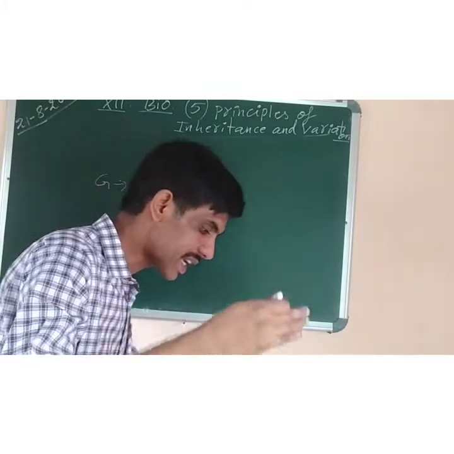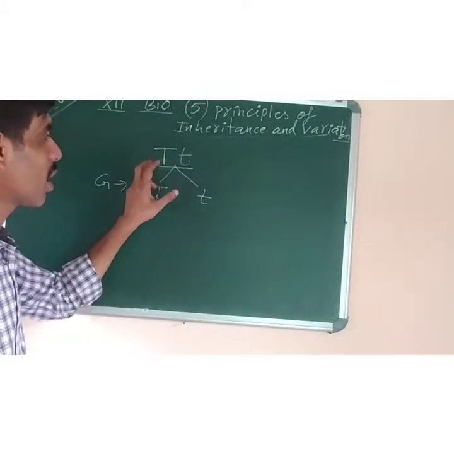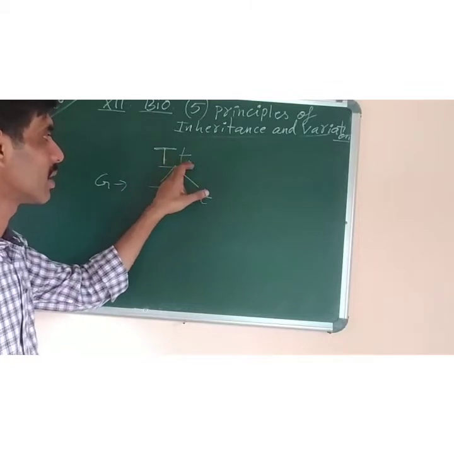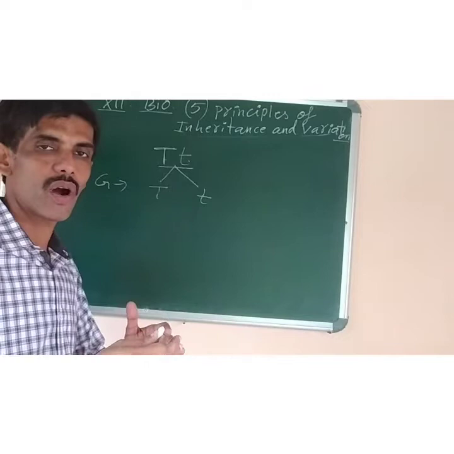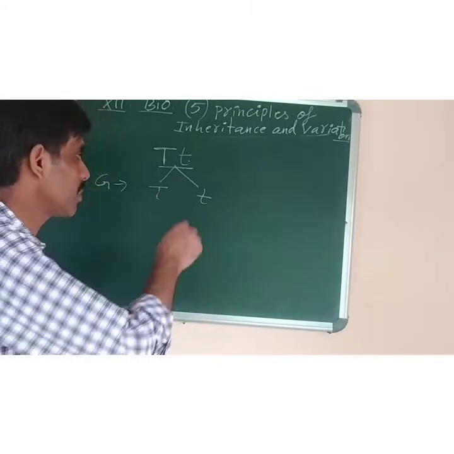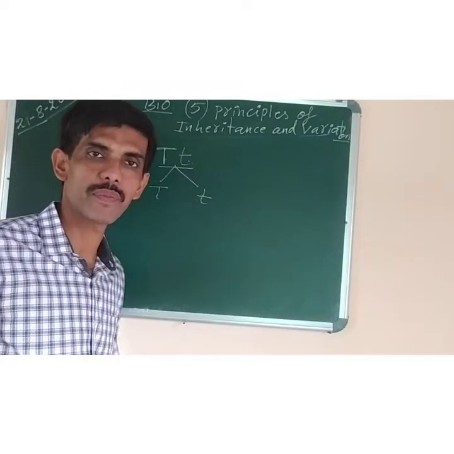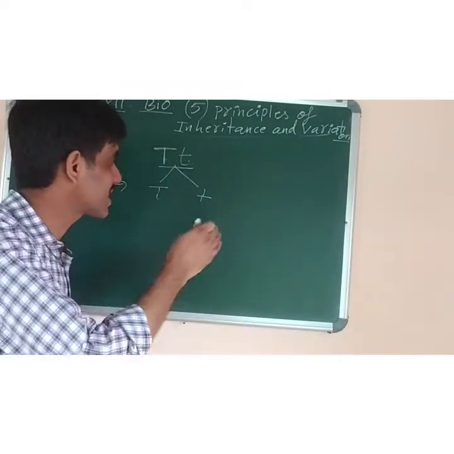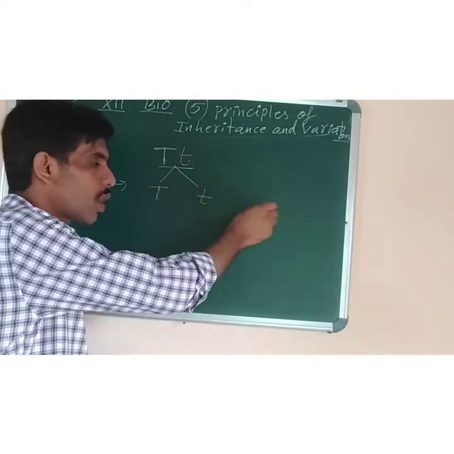So the law of segregation, or law of purity of gametes, states that although both the alleles are present together, they do not blend with each other. It doesn't mean that tall and dwarf will mix to form a medium height of the plant. No, they will separate either as capital T or small t, either for tallness or for dwarfness.